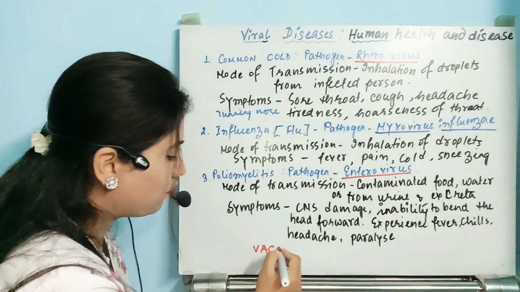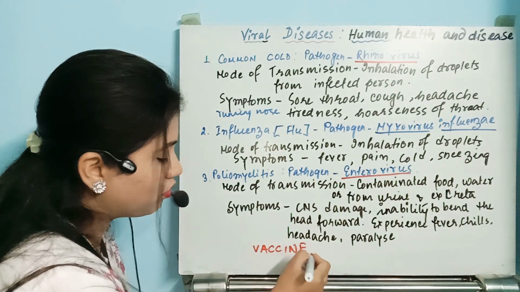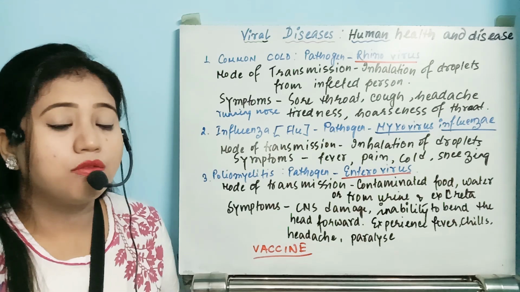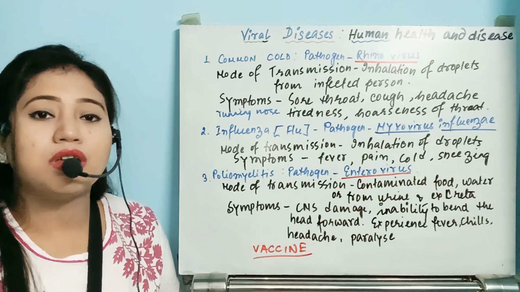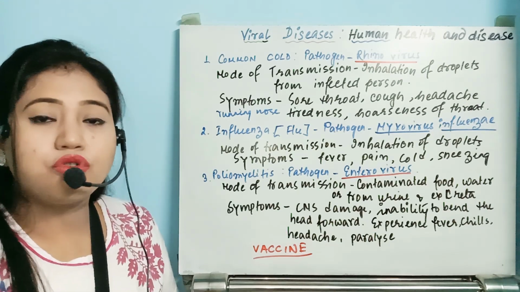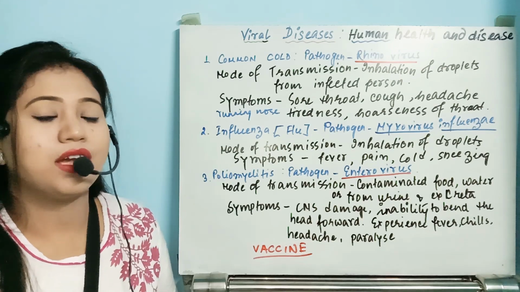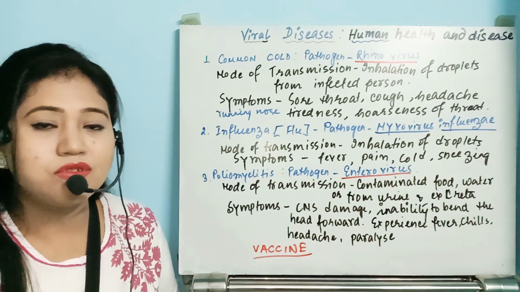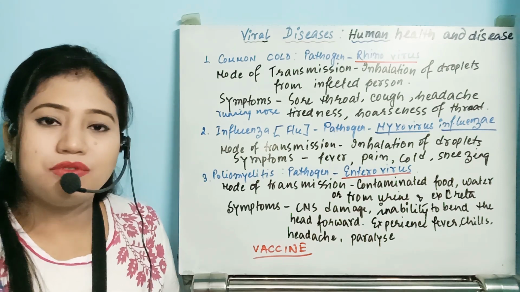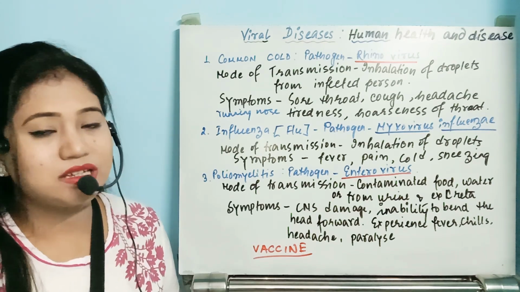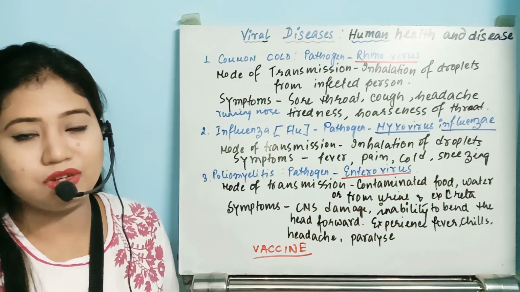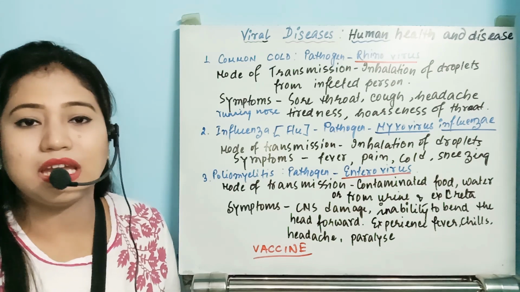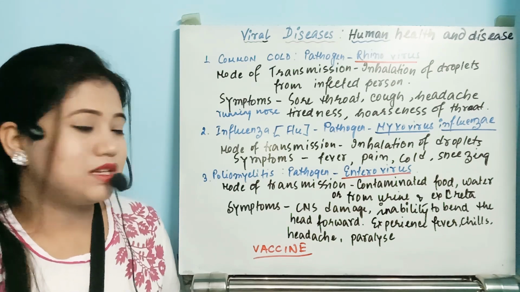All of us already know "Do Boond Zindagi Ki," that is the slogan of the polio vaccination. It is given to the children, 2 drops which have weakened polio virus, which is completely safe. It actually develops the immunity of the individual. In future, if that virus really enters, then the body will already have developed antibodies which can kill that virus. So that is the disease polio.